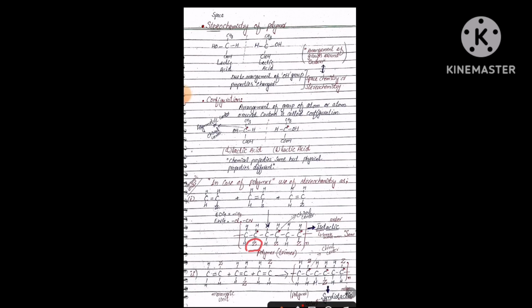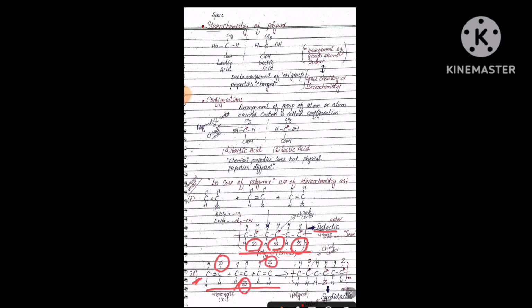In the second monomer, the Z is attached on the below side, and in the third case Z is attached on the below side. So if the functional group or substituent is attached on the same side in an order, it is said to be isotactic.